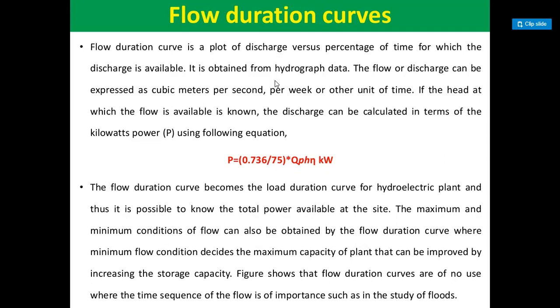Thus, for example, if in a record length of 365 days the daily flow is between 40 cubic meters per second and 50 cubic meters per second for 73 days, then the mid value of the class interval, that is 45 cubic meters per second, is plotted against percent of time given by 73/365 × 100, which is equal to 20%.